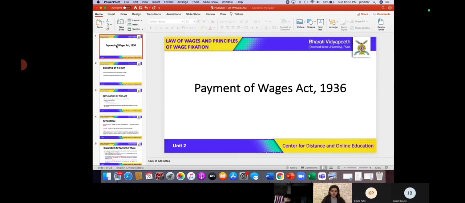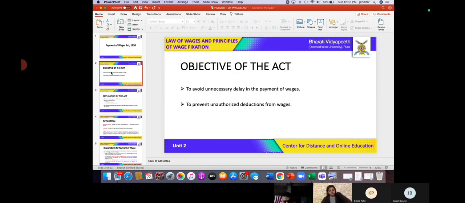Yes, ma'am. Okay, so we had started with the Payment of Wages Act, and we had studied about why this act is so important. What was the reason for the enactment of this particular act? Right, we studied about it. Can anyone tell me what was the reason, or why do you think it is important to study this act?